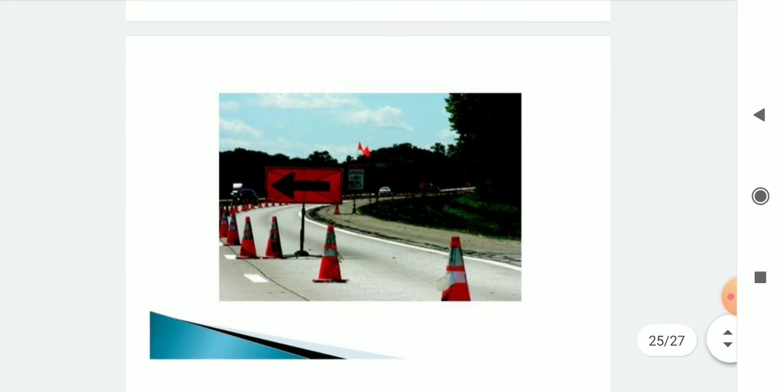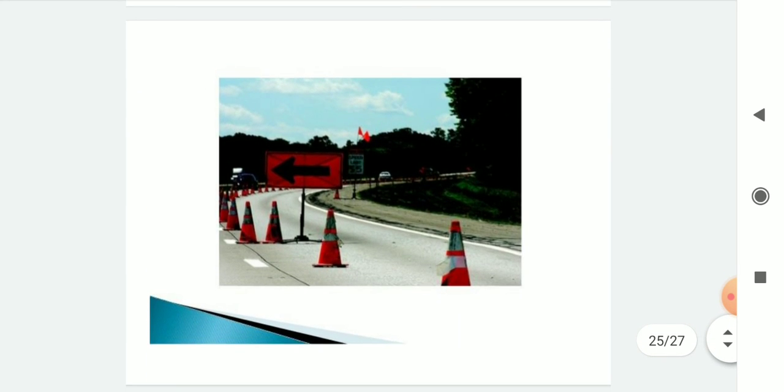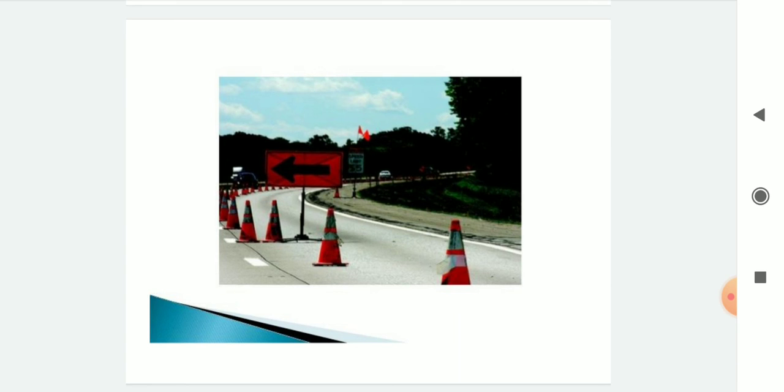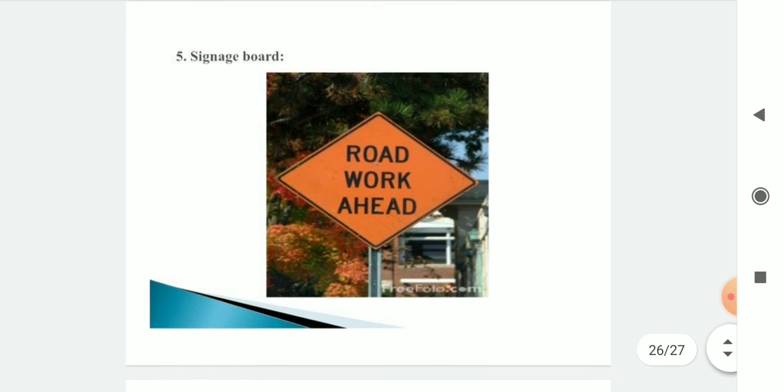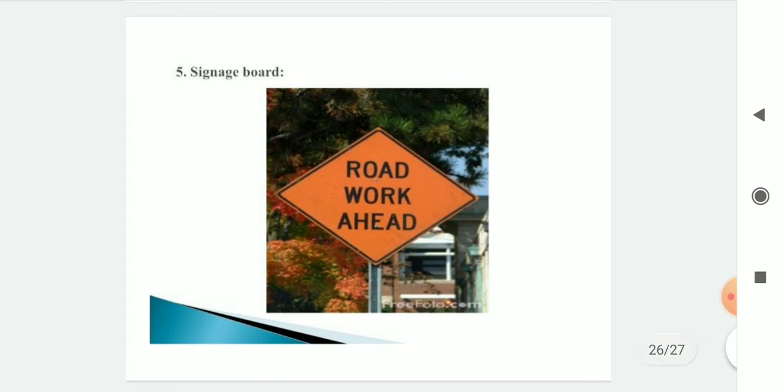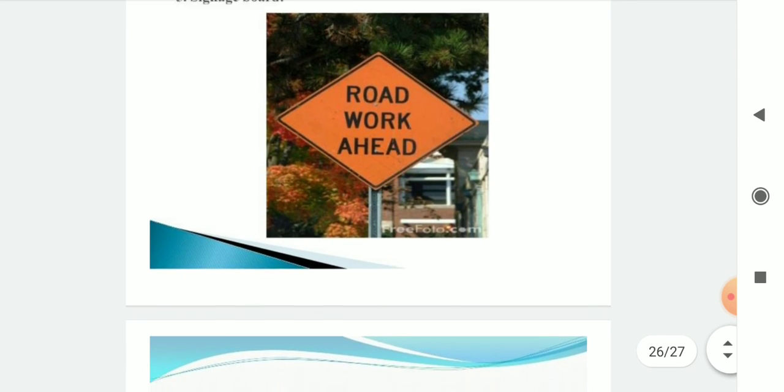Okay, barricading. These symbols are the equipment used for road construction, that is, diversion of the road during the road construction. Signing boards: road work ahead. That means to avoid accidents, you have to show the board signs.